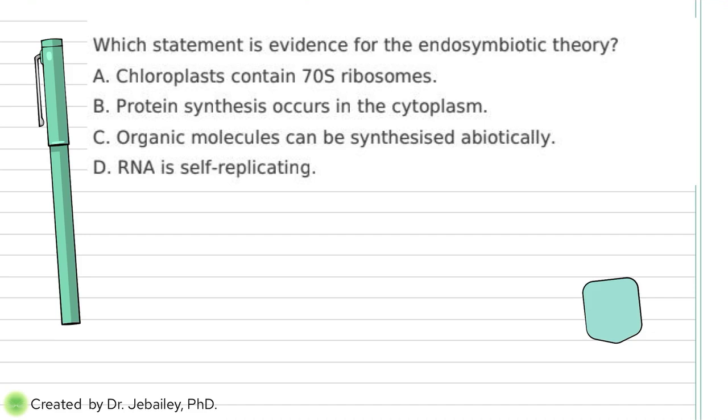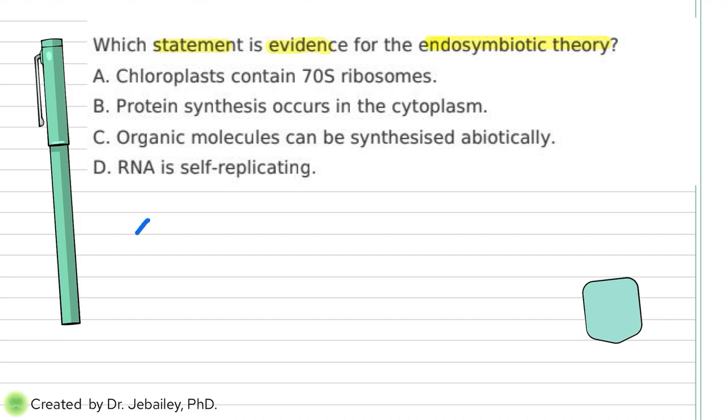So we're going to talk about 1.5, and one of the most common topics in 1.5 is about endosymbiotic theory. So the question says, which statement is an evidence of endosymbiotic theory? So I'm going to refresh a little bit of what endosymbiotic theory is, because some questions ahead will talk about this subject again.